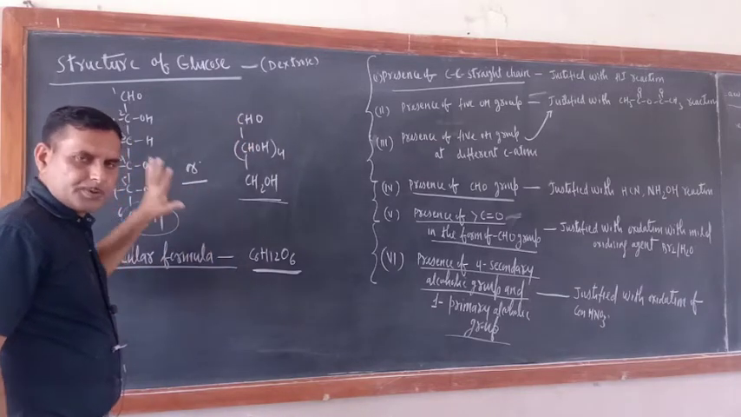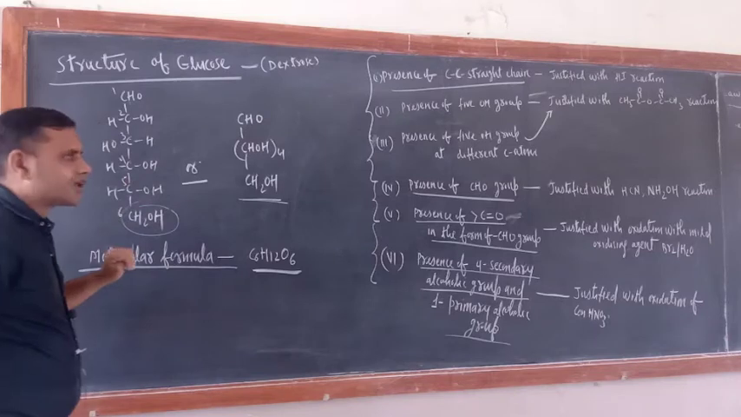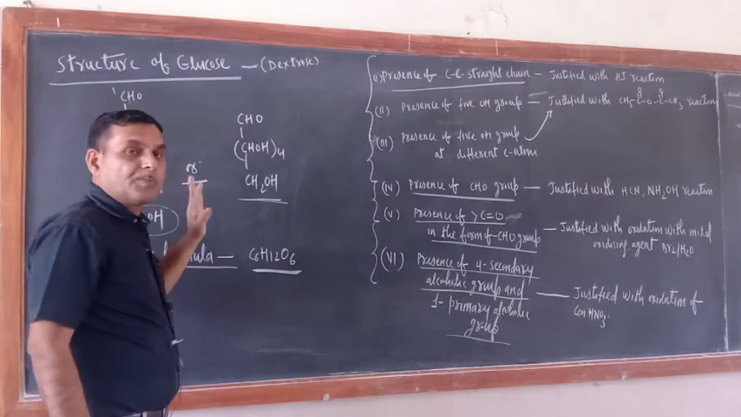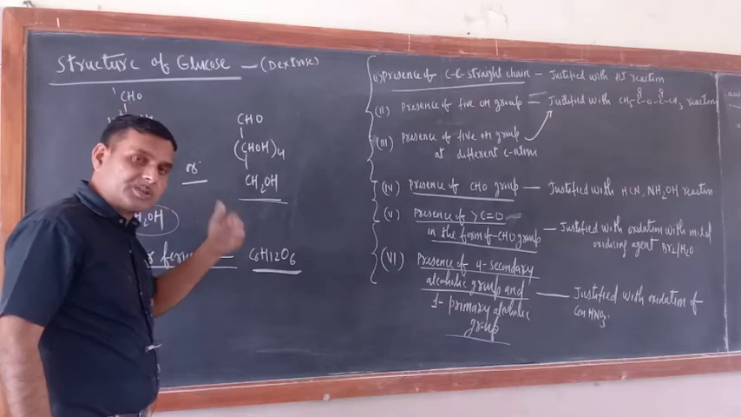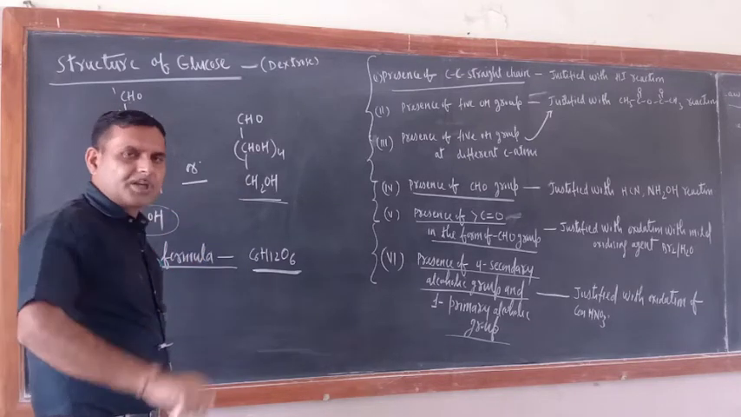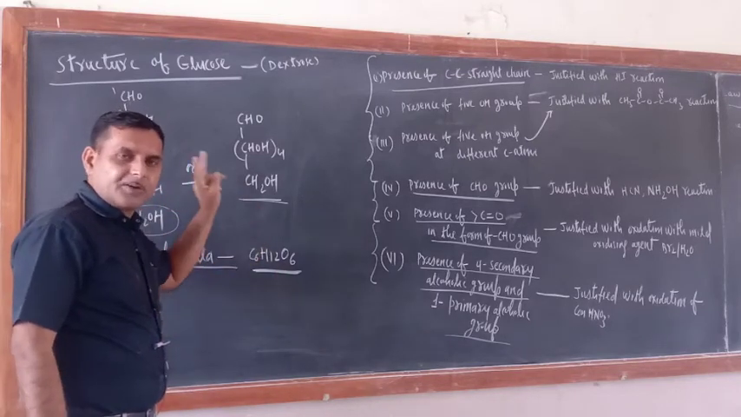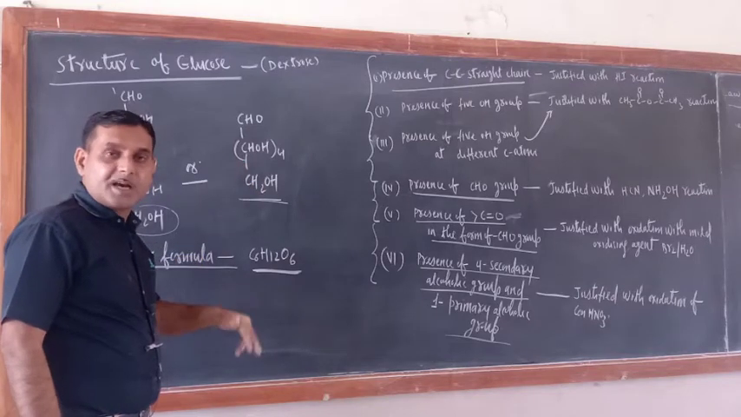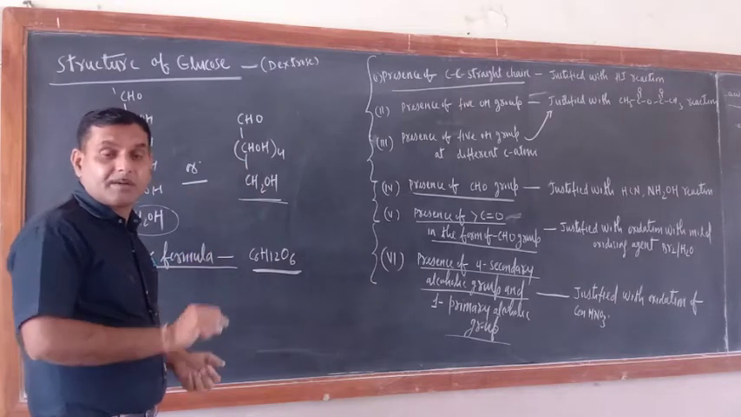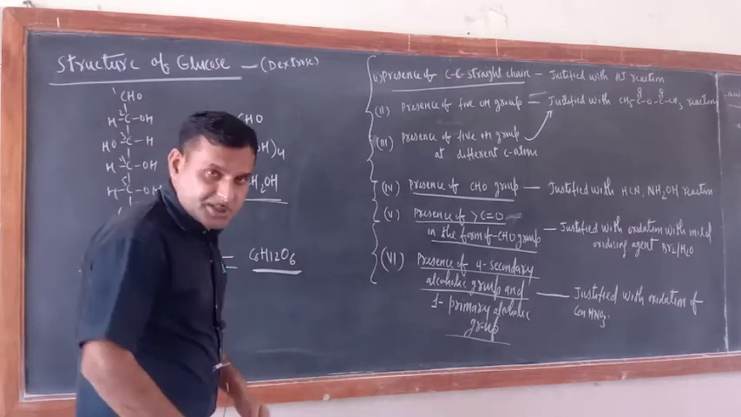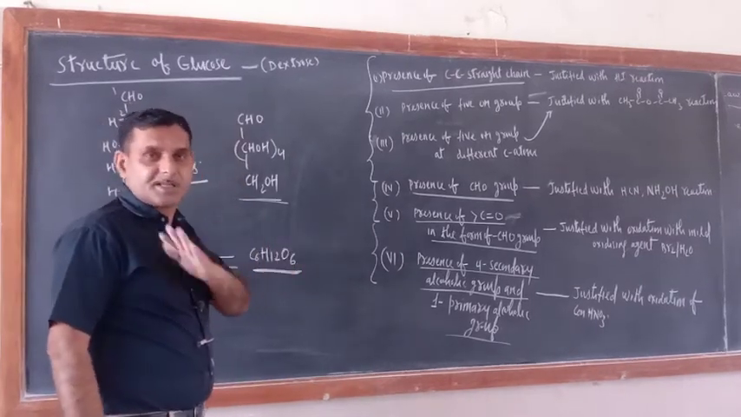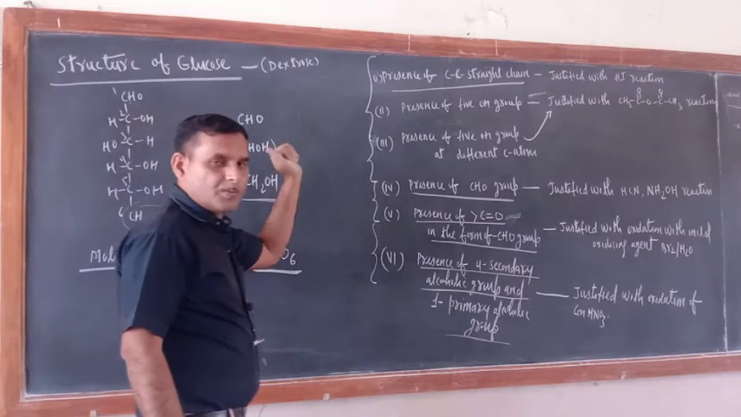So if you see the structure of glucose, you will come to know how many things we have to justify. Number one thing we have to justify is that in glucose 6 carbon atoms are there and all the 6 carbon atoms are arranged in a straight chain. Arranged in a straight chain means C, C, C, C. So how will you justify this one?